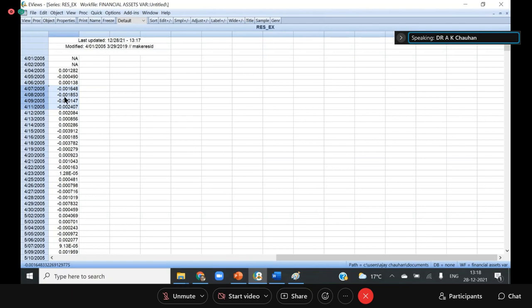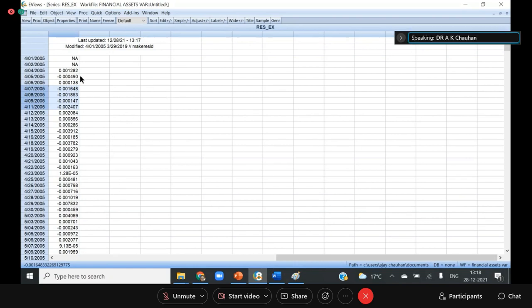How is it positive? When the exchange rate change is negative, it means 60 rupees comes to 59 rupees. In returns it is negative, but from the Indian perspective it is positive because your rupee is getting stronger. So positive news gives you a negative impact, and negative news gives you a positive impact. I hope you have clarity on this.